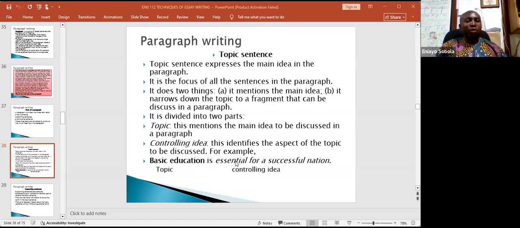We are not looking at problems with basic education. We are not looking at how to attain basic education. We are not looking at those, but what we are looking at is basic education as being essential for a successful nation. That means any nation that will be successful must focus on basic education.